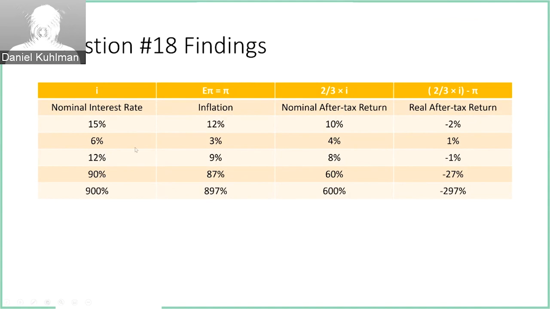So although nominal interest rates are increasing and it seems that after-tax returns are increasing and we're having positive growth, in reality, there's actually negative growth, and it's pretty substantial negative growth as well. So this proves the illusionary effects of inflation, and it proves how inflation can also be difficult to climb out of, since a negative 297% after-tax return is very difficult to overcome.